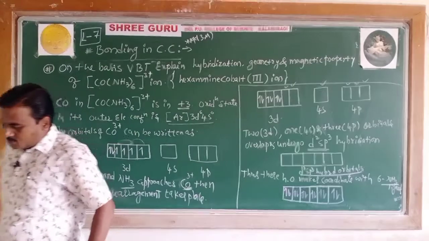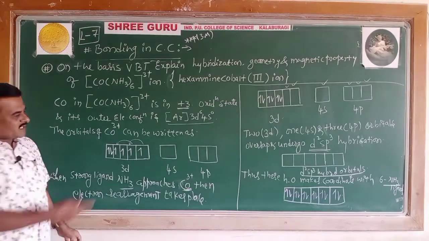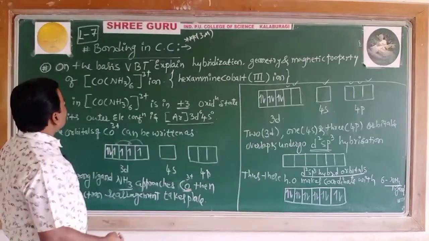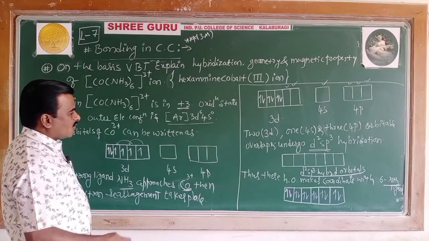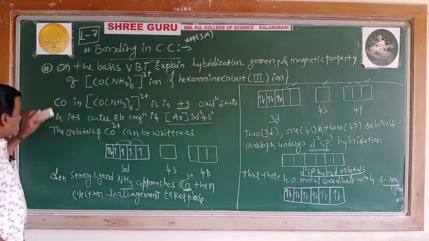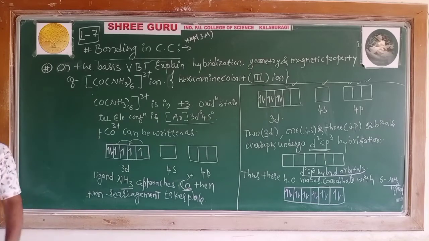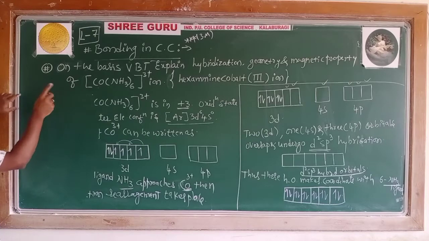Finally, what you have to mention for this complex is clearly the geometry as per the note.